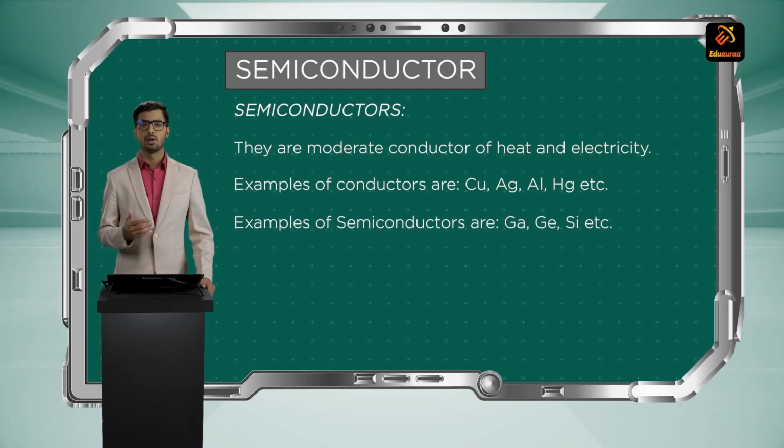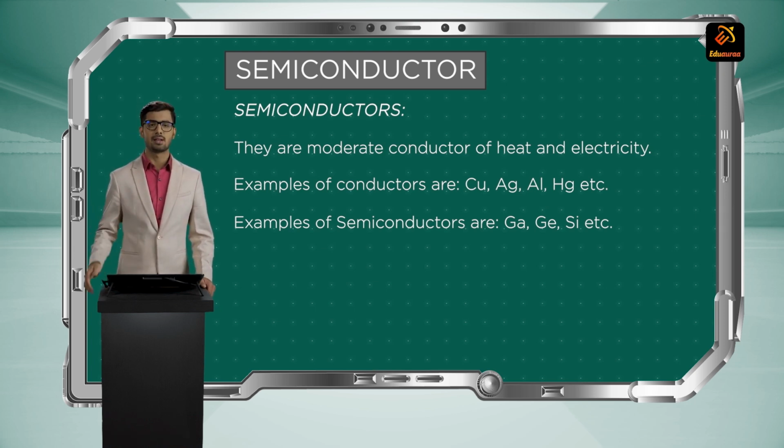In this chapter, we understand conductivity with the help of a band diagram. The outermost orbit, we call it the valence band, and the energy levels above that are called the conduction band. Electrons are already in the valence band. Then an electron gains some energy and moves to the conduction band, and they start behaving like a conductor. Conductors have a band diagram like this, where the valence band and conduction band overlap. In semiconductor, the valence band and conduction band have a small gap, and this gap is called the forbidden gap. In insulator, this gap is very, very large, so an electron cannot jump from the valence band to the conduction band very easily.